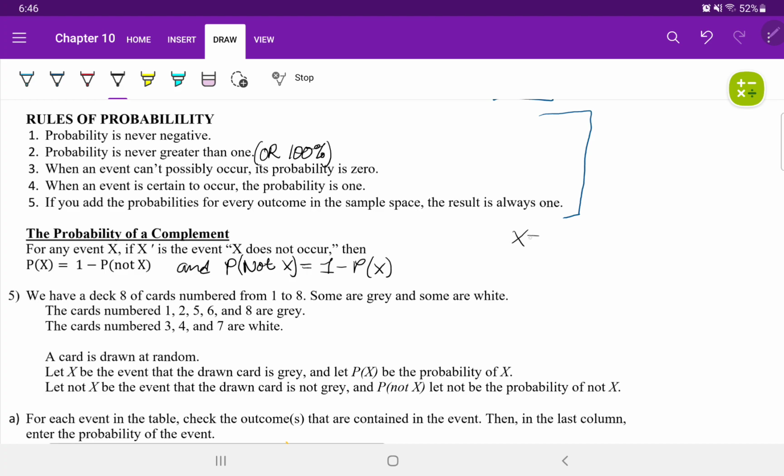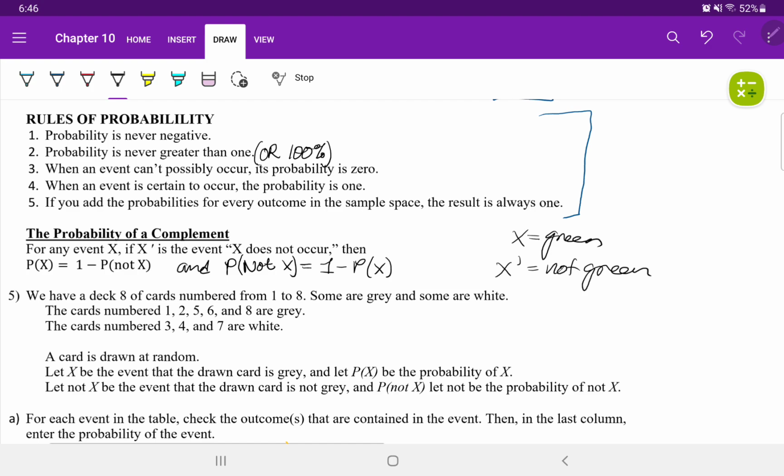If X is green, X prime, which is X complement, is not green: everything else in the universe of colors that is not green. Think of a complement back in sets. The complement is every element in the universal set that is not in the subset.